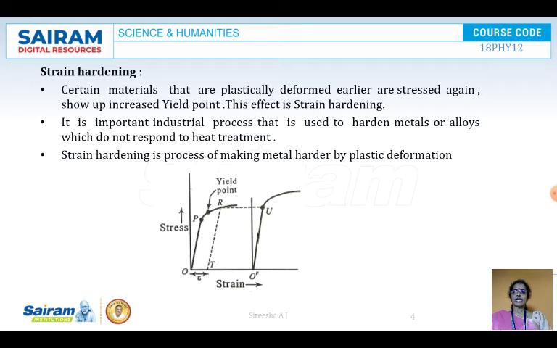It is an important industrial process that is used to harden metals or alloys which do not respond to heat treatment. Such plastically deformed materials, which do not respond to heat treatment, are stressed again to get a better yield point. That means it can withstand a higher stress. So strain hardening is a process of making metal harder by plastic deformation.